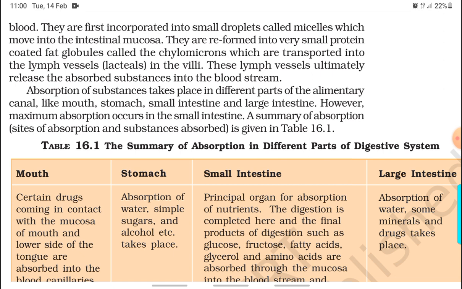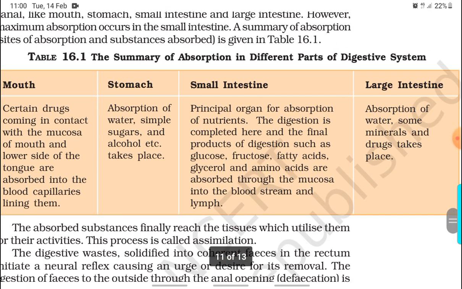Absorption of substances takes place in different parts of the alimentary canal, like the mouth, stomach, small intestine, and large intestine. However, maximum absorption occurs in the small intestine. A summary of the sites of absorption and substances absorbed is given. Mouth.